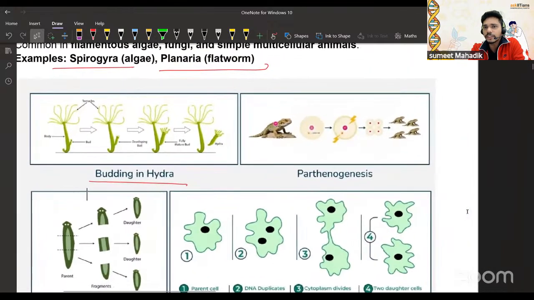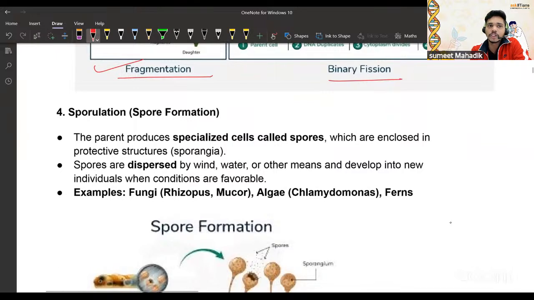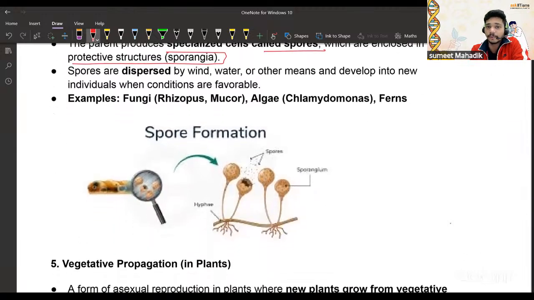There is one more process you should be aware of, and that is sporulation, or spore formation. The parent produces specialized cells called spores, which are enclosed in a protective structure called sporangia. Let's take an example of this. What is this? A bread mold, right? If you see, there are tiny, tiny spores there. They are called the spores.